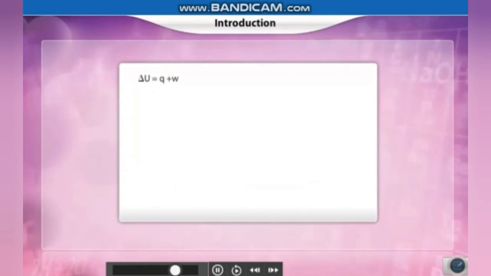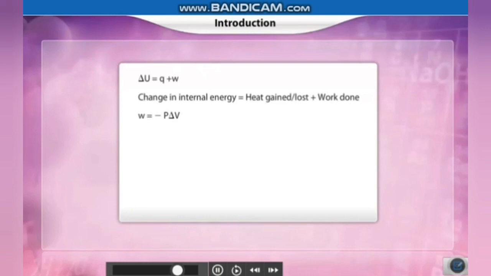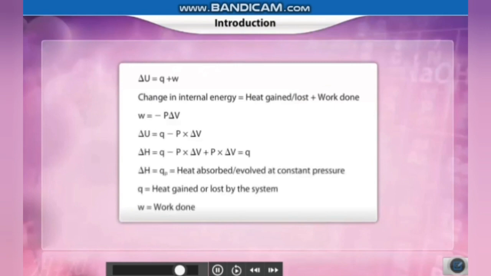Del U, as we all know, is the addition or sum of Q plus W. So Q will be the heat energy and W will be the work done on expansion, which is represented as minus P del V. Now del U is Q minus P into del V, and del H is equal to Q minus P del V plus P into del V, substituting the value of del U from the last equation.